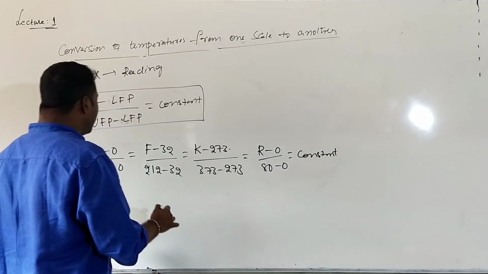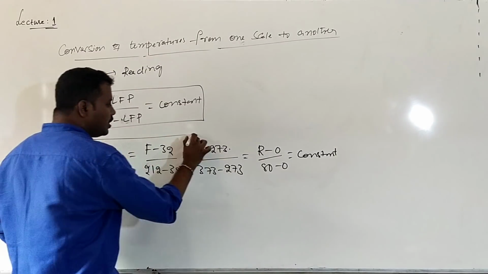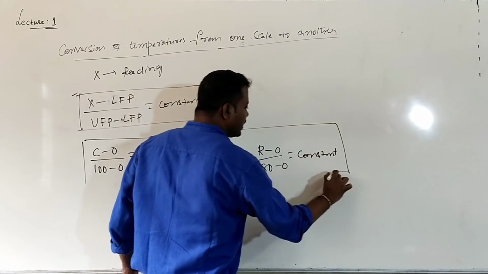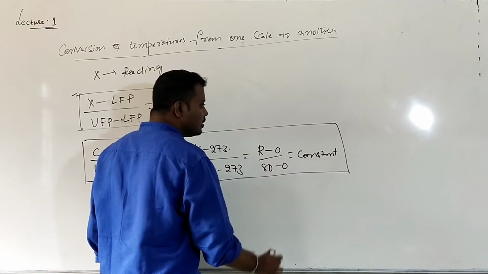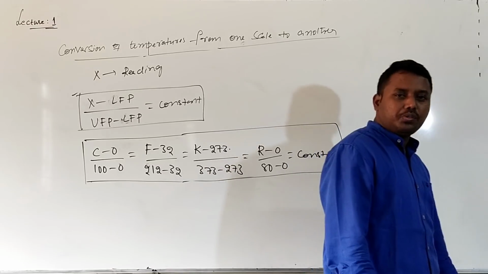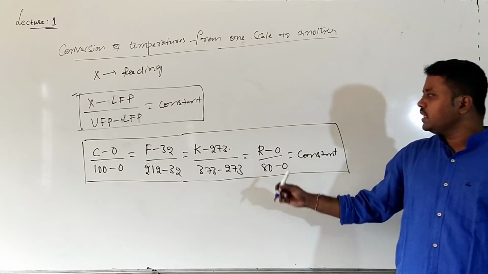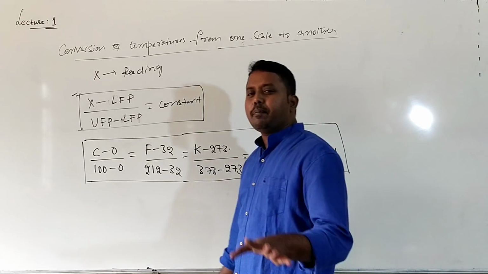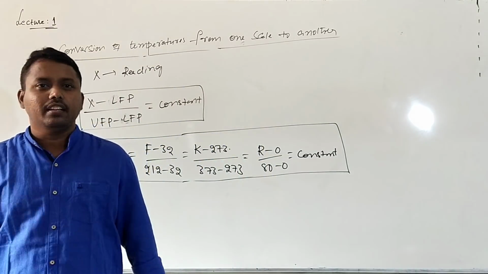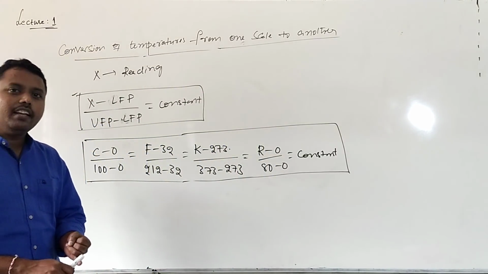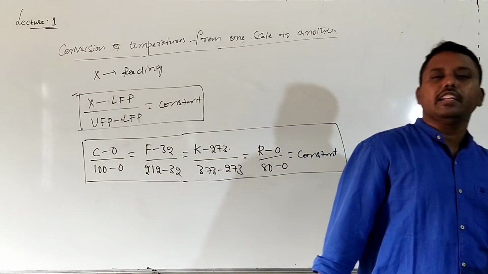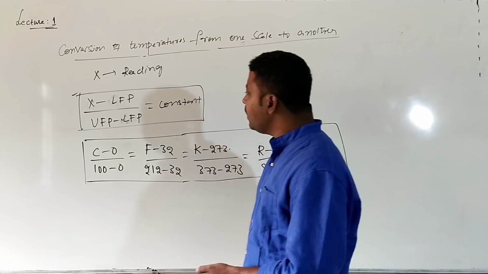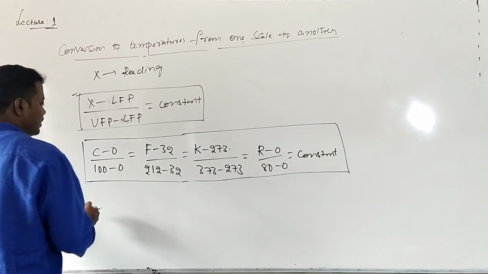So this is the formula we will use for conversion of temperature from one scale to another scale. Whenever you want to convert temperatures, this is the formula we will use. By using this formula, we can convert the temperature from any one scale to another, either centigrade, Kelvin, Fahrenheit, or Reamur.